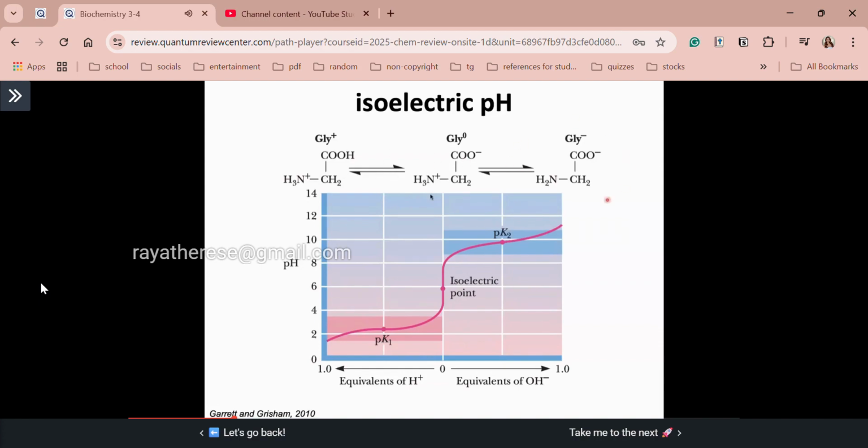Alright, and then lastly, ayan, as you can see, fully deprotonated na si glycine because it already reached beyond the pKa of your amino group. That's why deprotonated na si amino group. And check, ayan, -1 ang net charge ni glycine.